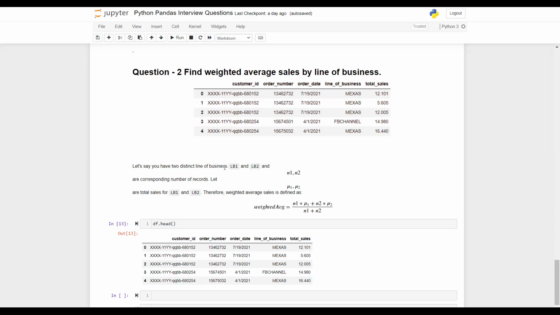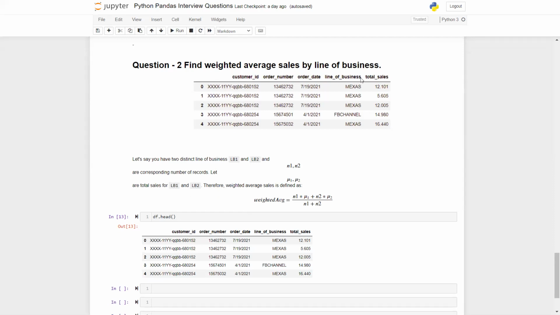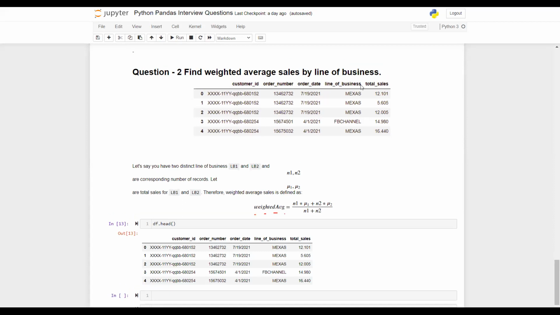Because to compute the weighted sales, you also need to know the sales in each of these channels. So we have a weighted sales formula given here, and it goes this way. Weighted sales is defined as the frequency of LB1 times the average or total of the sales. So if mu1 and mu2 are the total sales for each of these channels LB1 and LB2, then what is the weighted average?